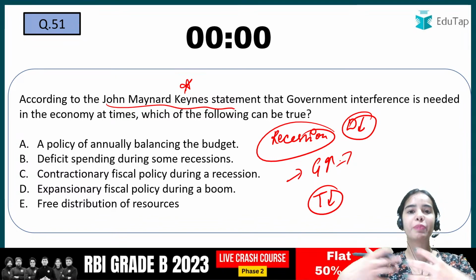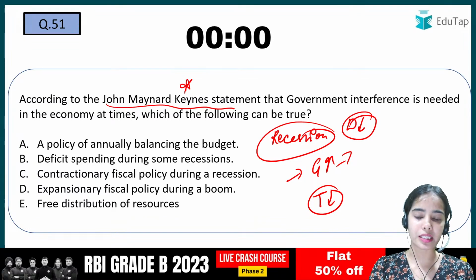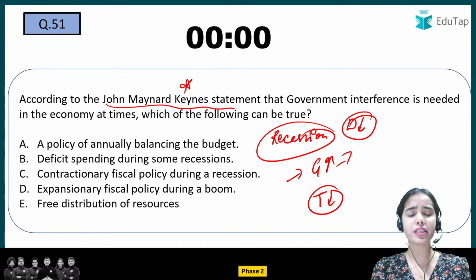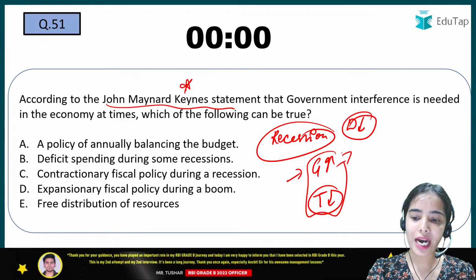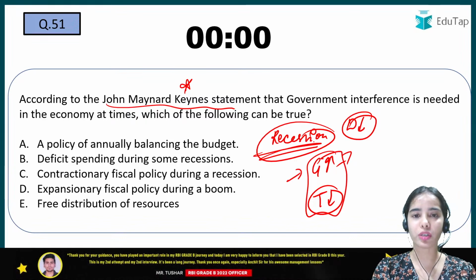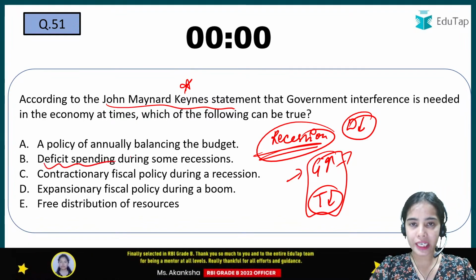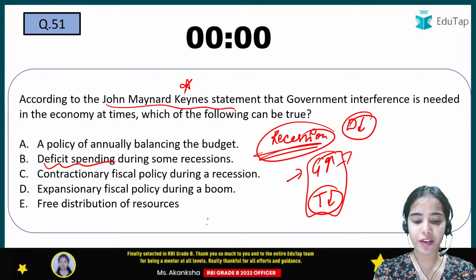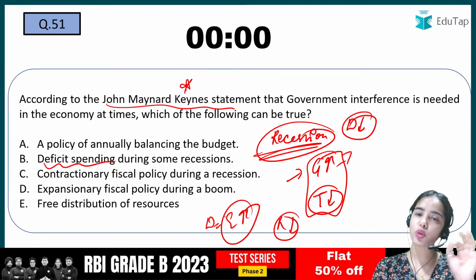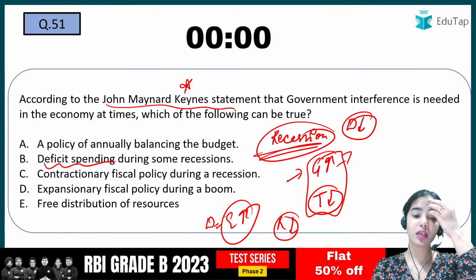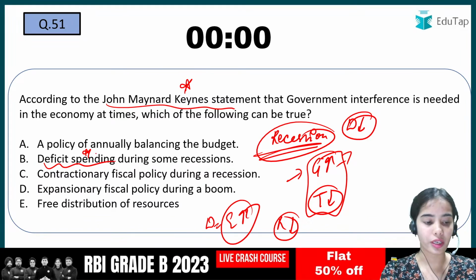When the government is spending on building the roads, building the parks, so the demand will increase, right? And the tax is reduced, so the consumers will have more money to spend. So this is the kind of situation that is required for the recession. So for the recession, deficit spending, that is spending should happen more. Deficit means what? Expenditure is happening more and the receipts are less. So that is okay during recession. Okay, deficit spending is okay during recession.